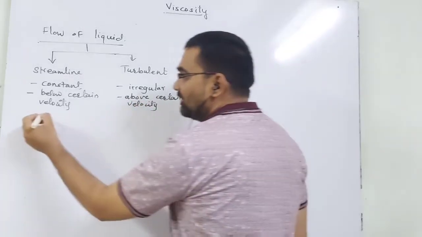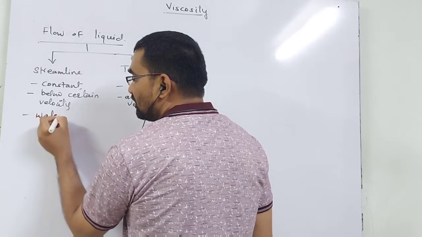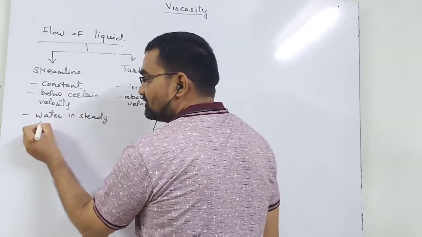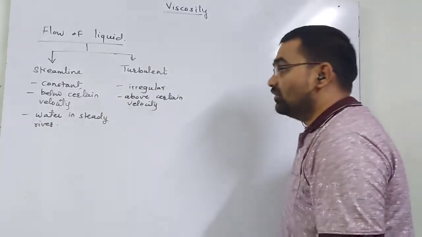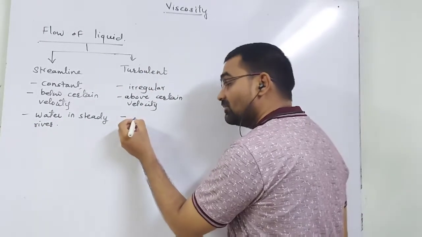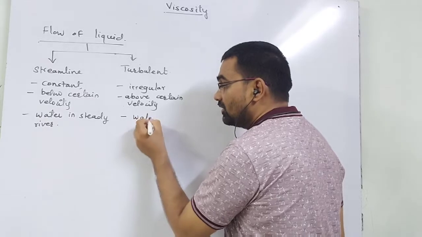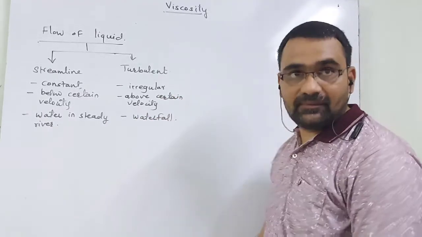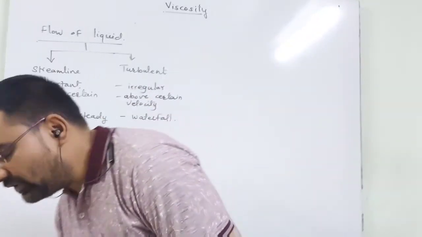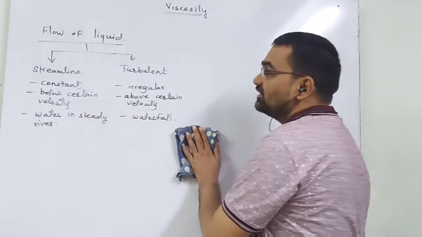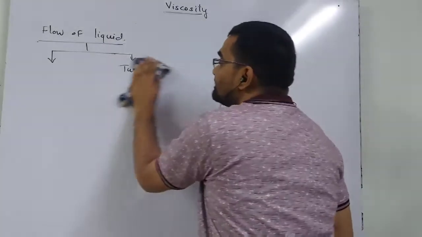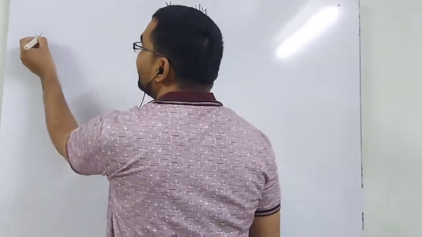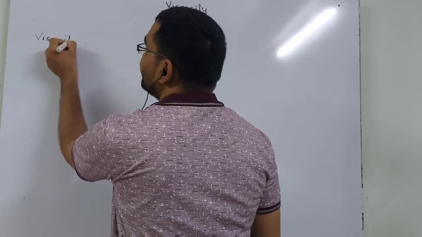Example: water flowing in a steady river is the best example of streamline flow, whereas water falling from a waterfall or peak of a mountain is the best example of turbulent flow. Practically, when we discuss the property of viscosity in a liquid, we need to consider these types of flow. Now we will begin with the article viscosity.